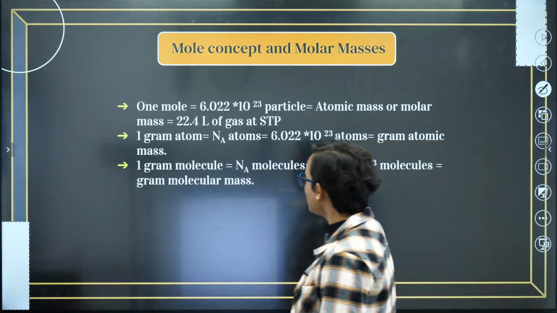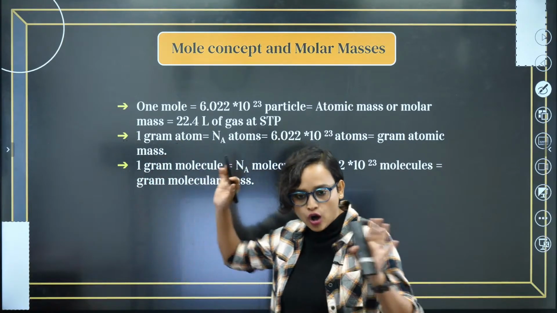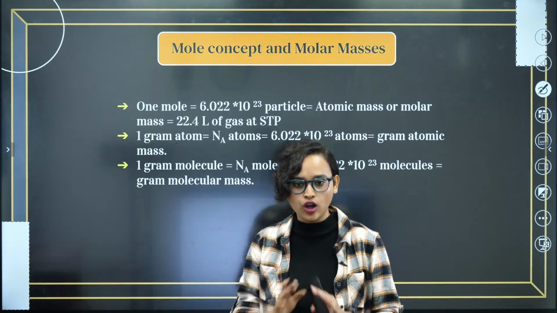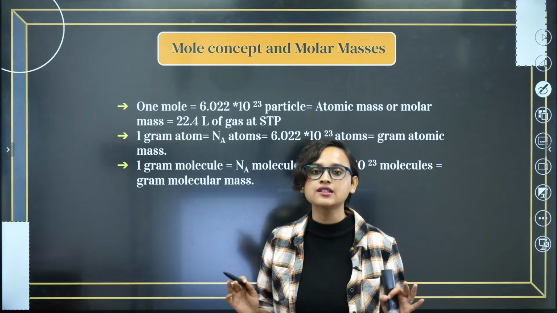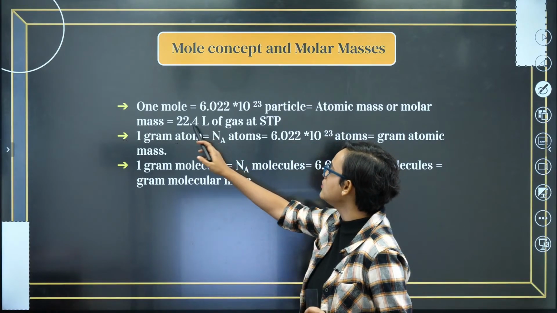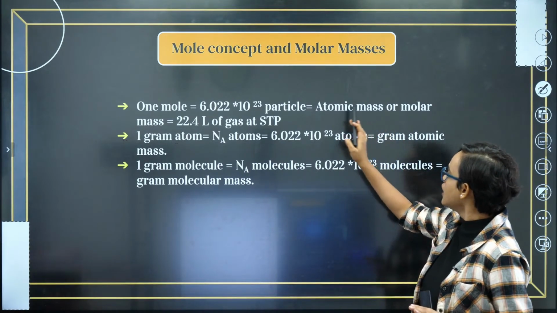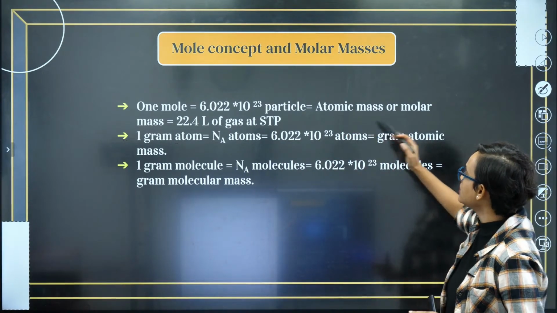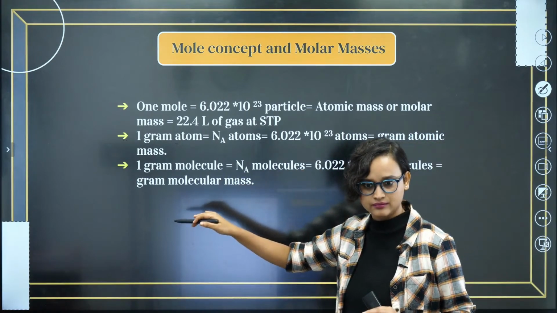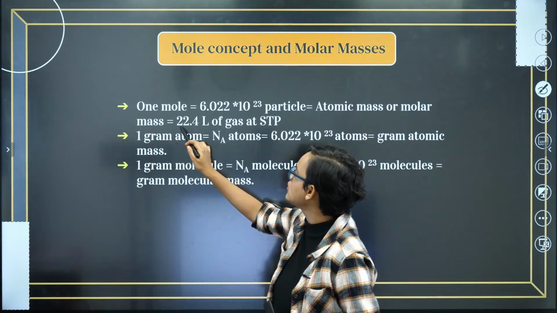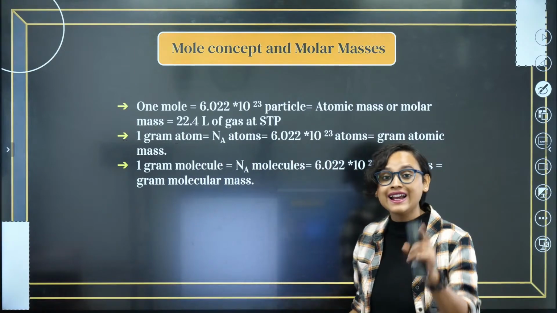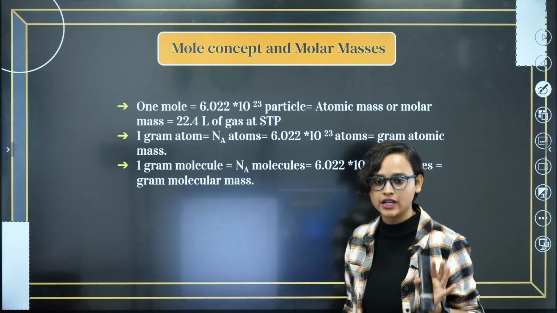Now, moving on. What have we understood from all of these things that we have studied? We have understood that 1 mole is equal to 6.022 into 10 to the power 23 particles, which is equal to atomic mass or molar mass, which is equal to 22.4 liters of gas at STP, standard temperature and pressure.